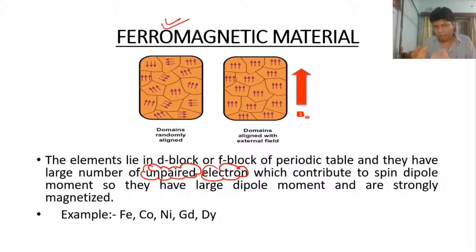Unpaired electrons means an atom that has a single electron in an outer orbit.